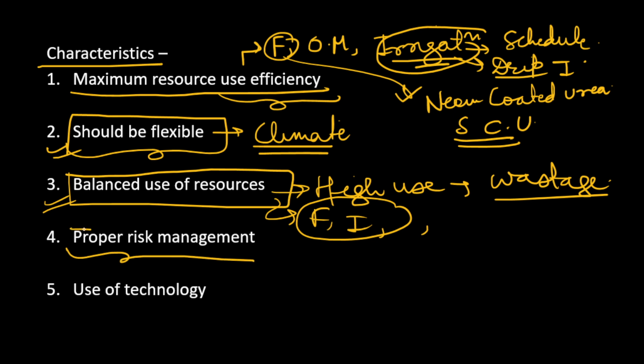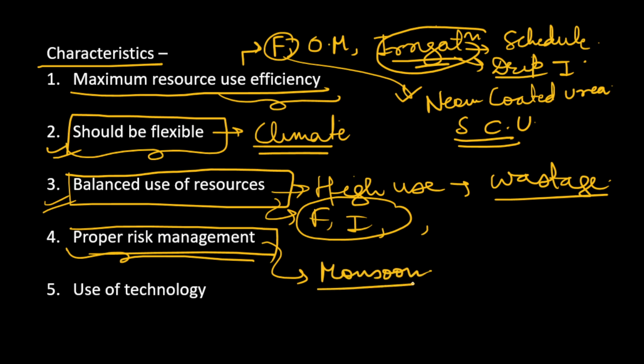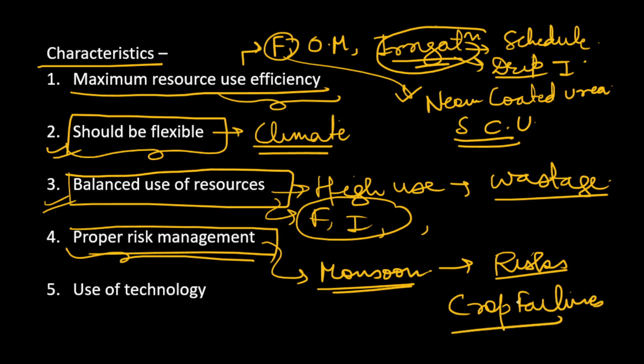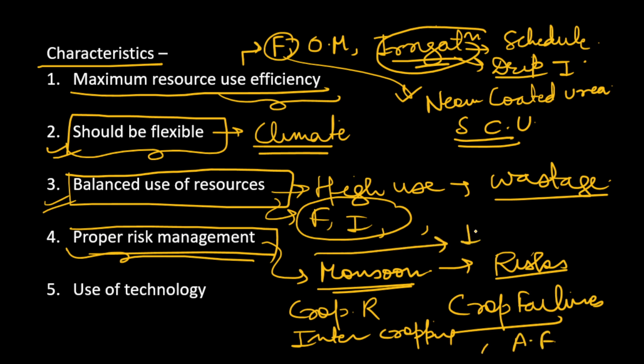We also need to include elements of risk management, because we all know that in India most of the agriculture is dependent on monsoon, and with monsoon there are certain risks. Many times there could be crop failures also. So we should have elements of risk management. For example, we could do proper crop rotations, intercropping, mixed cropping. We could also do agroforestry and implement types of farming system, such as integrated farming system.